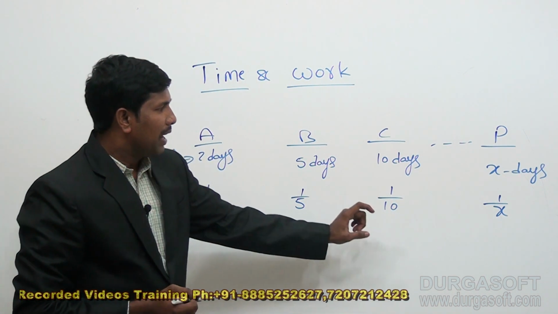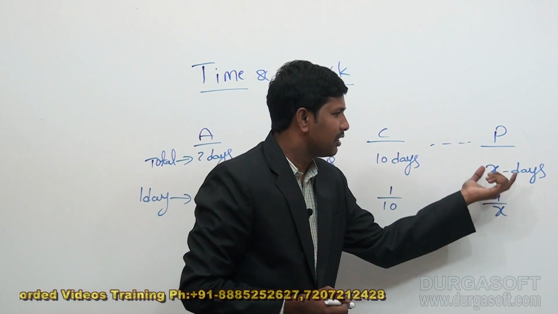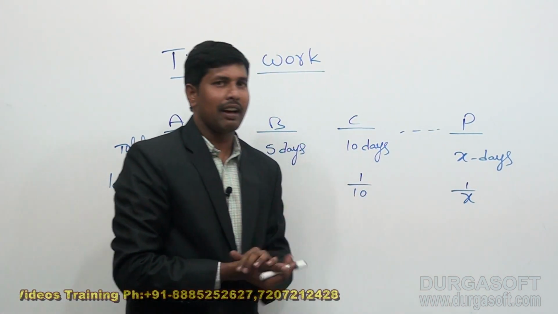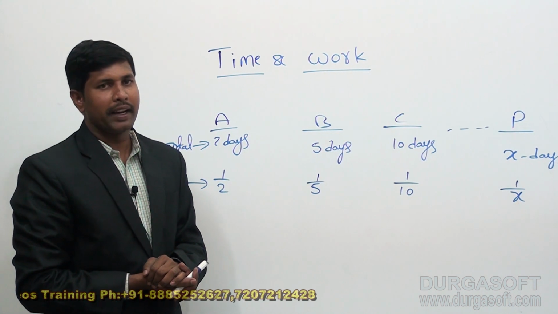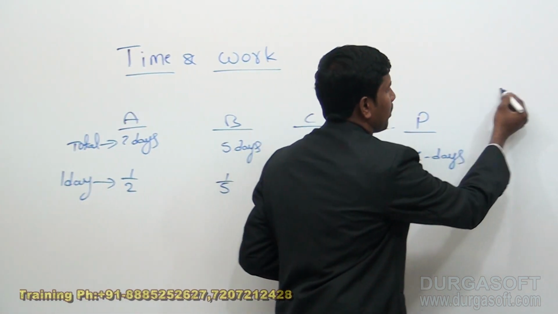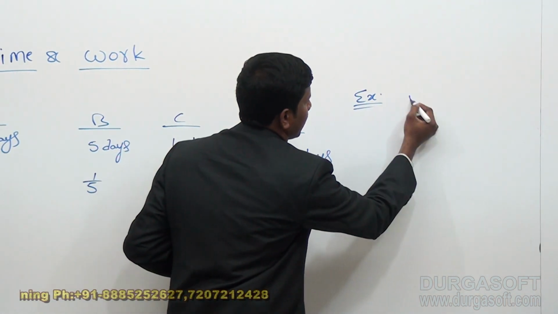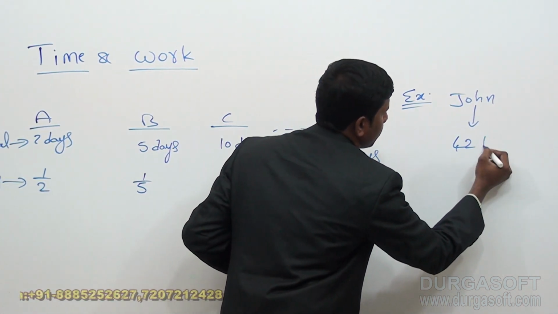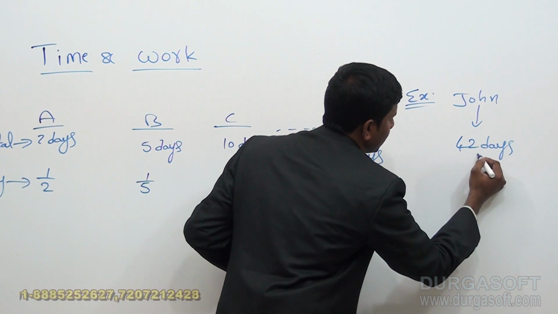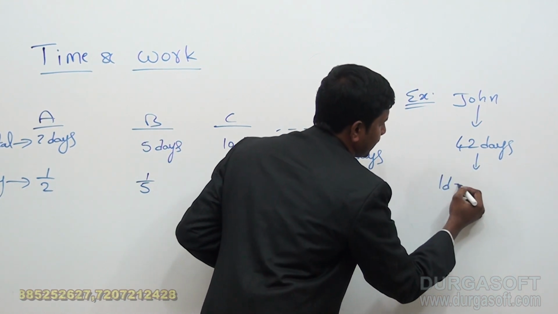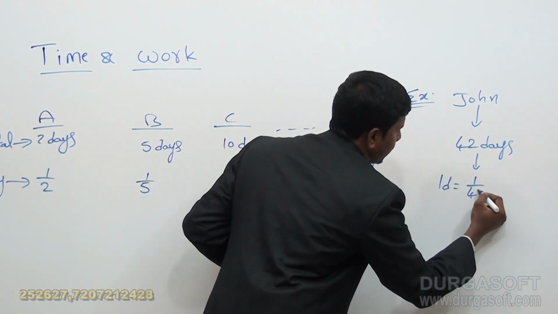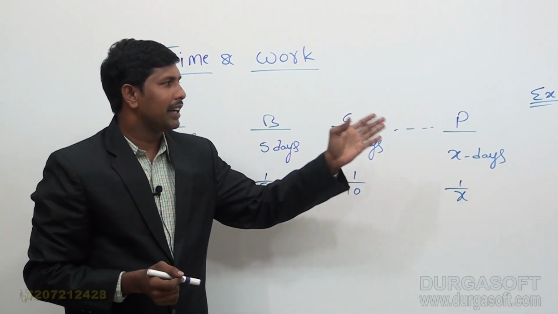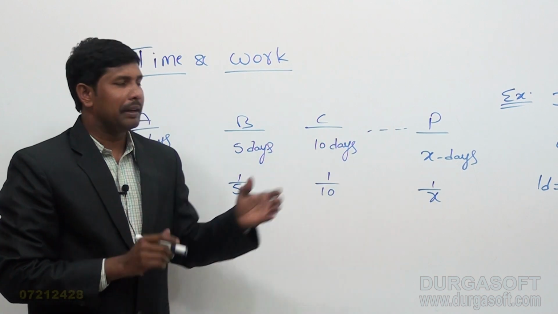That means whenever a person takes X days to complete a work, the 1 day work of that person is always equal to 1 by X. For example, John can complete a work in 42 days. From this, what I can understand is that in 1 day he can complete 1 by 42. In that way we can decide the 1 day work of any person.